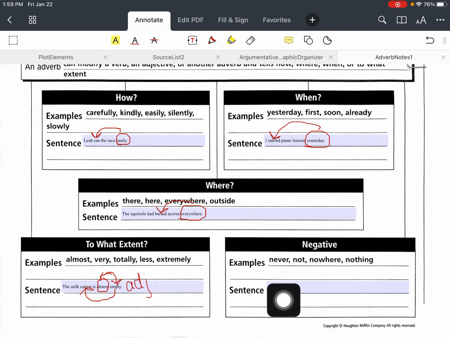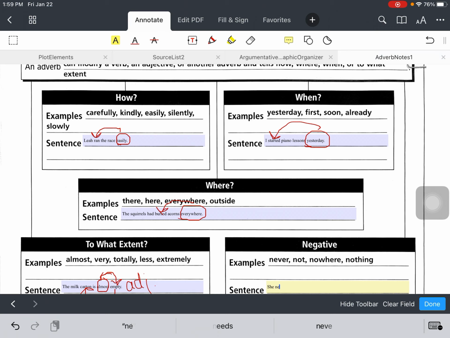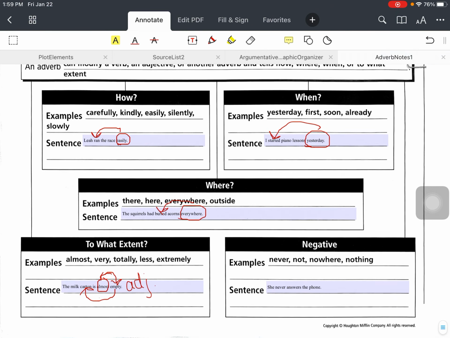Now for the negatives, we do have things like never, not, nowhere, and nothing. These are, in fact, adverbs. So for example, she never answers the phone. The adverb in this example is never, but what is never done? So what does never modify? It modifies the verb answers. She never answers.